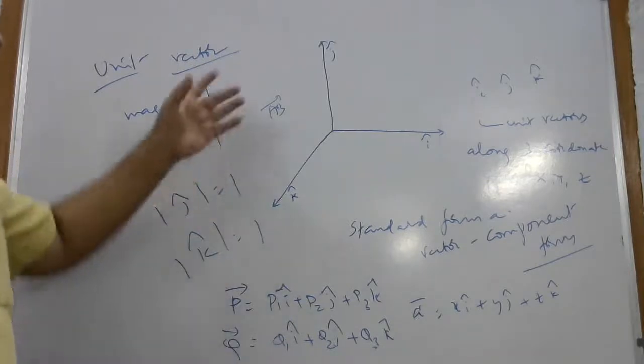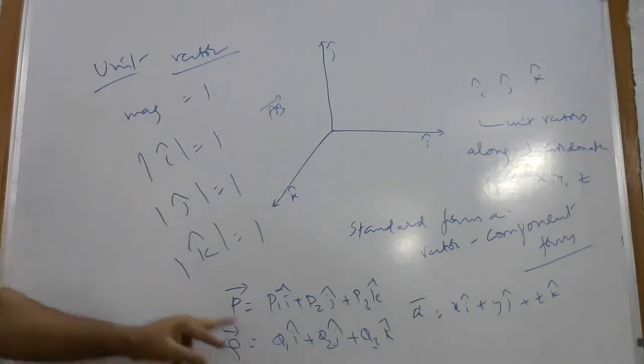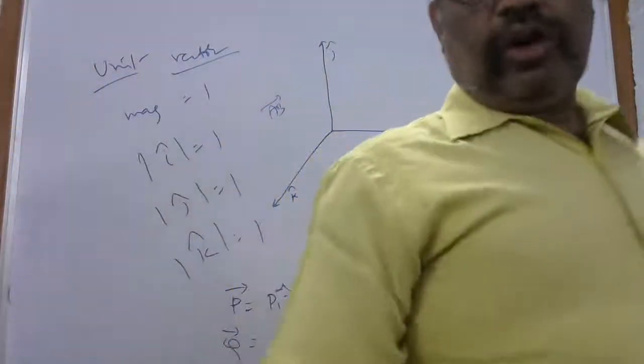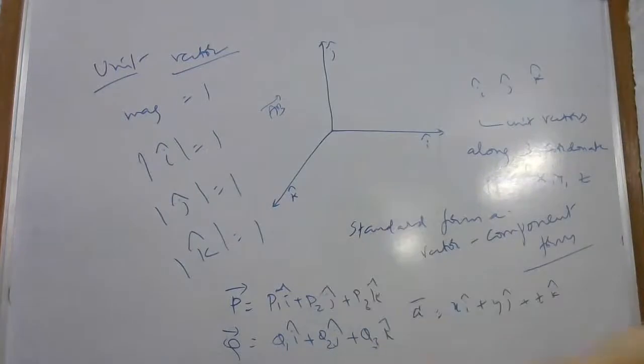Are you clear, beta? Component vector form understood, all of you? Please note it down. These are introductions only. We are learning the basics of vector algebra.